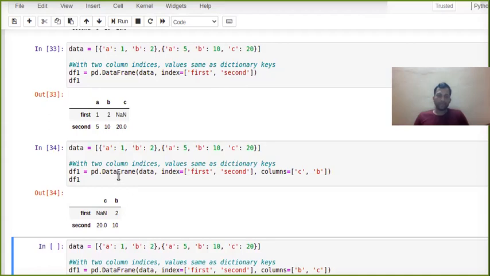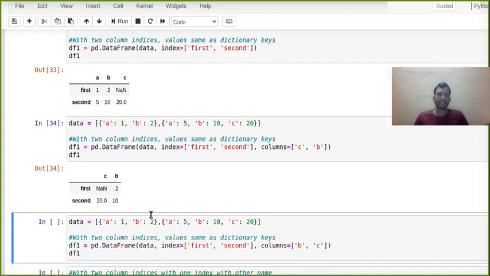One thing here: it was A, B, C, but I don't want to store all the values. I want only column C and column B. So here it can create A, B and C, and their order would also be different, like A, B and then C, but I want only column C and then column B. In this way they have filtered it out.